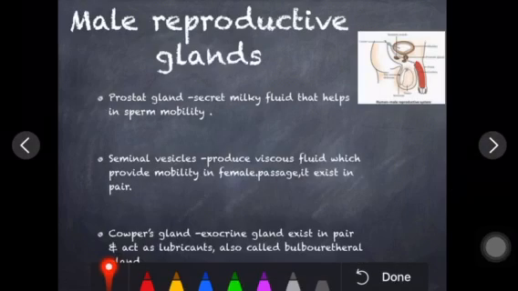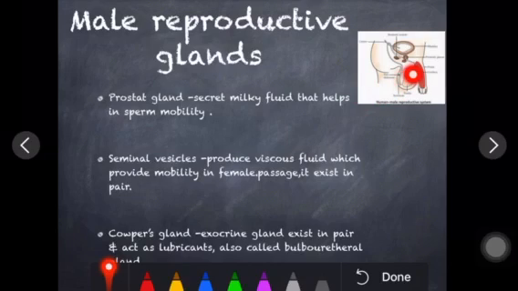Okay. Male reproductive glands are also there, as I have told you before: the prostate gland, seminal vesicles, and Cowper's gland. One by one we'll see what their roles are. First find out the location of the prostate gland. Here you can see the prostate gland, that brown colored one. So what is its role? It secretes a milky fluid that helps in sperm mobility.